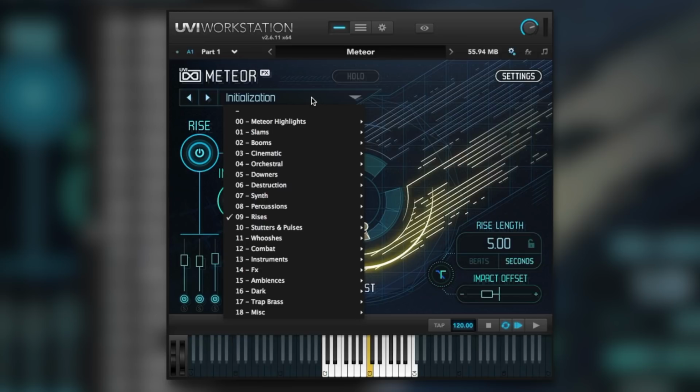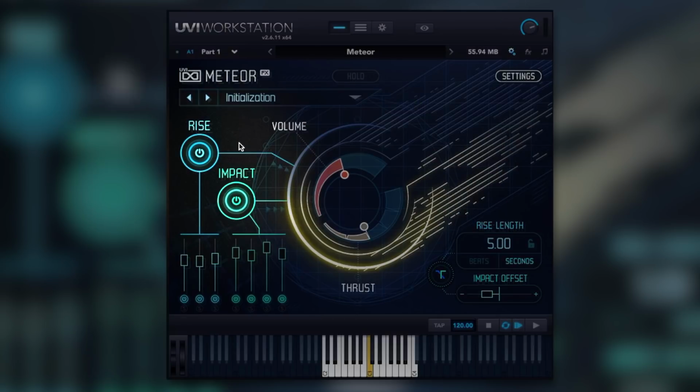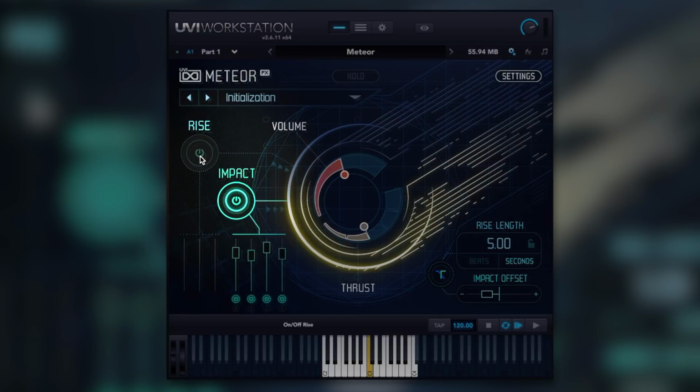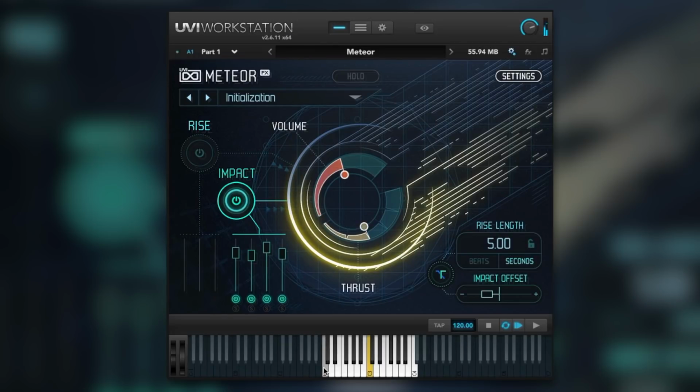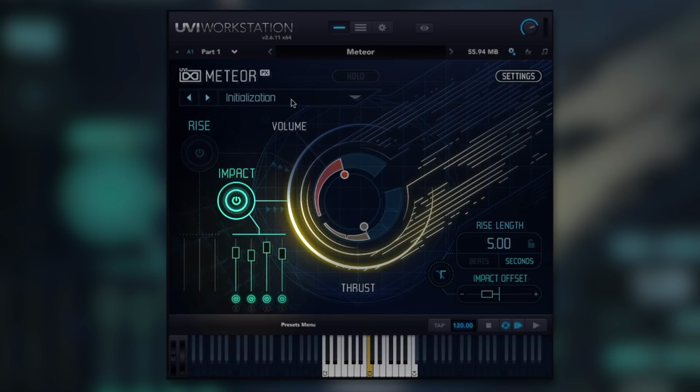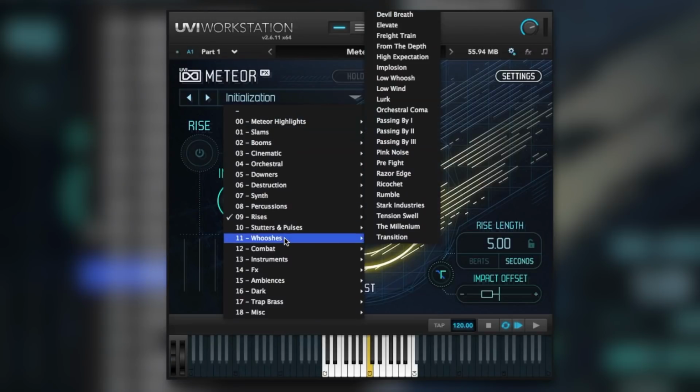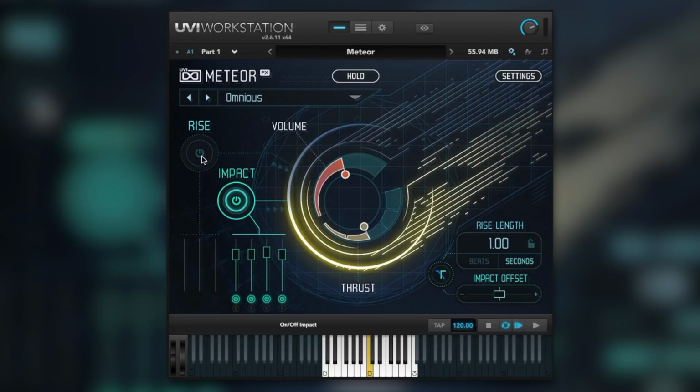But how about the music producer? Well, if you disregard the rise section, you can use the impact section as a kick drum library. Let's use this preset as an example. So we've got rise bypassed, only the impact's on. We've got 4 layers for the impacts. Let's have a quick listen. Solo between each of the layers. Could use that, for instance. How about this one? Maybe not.